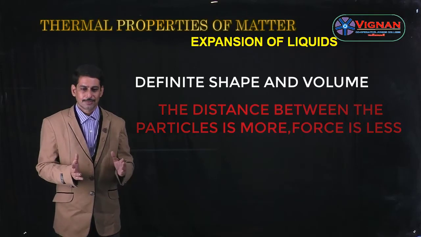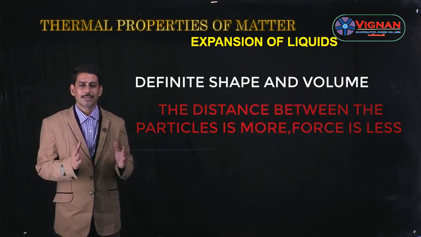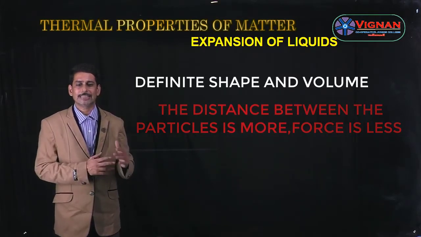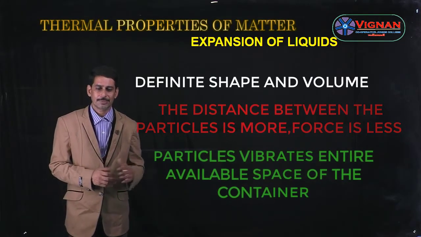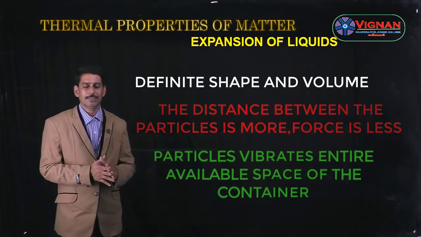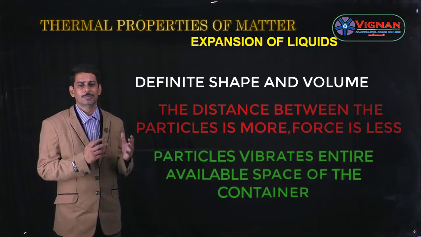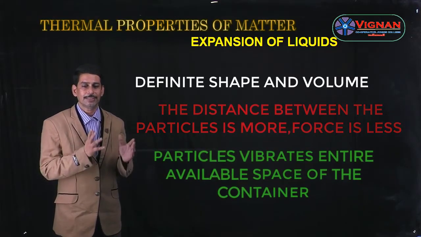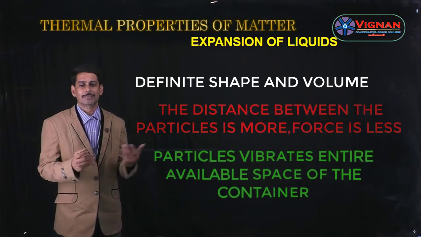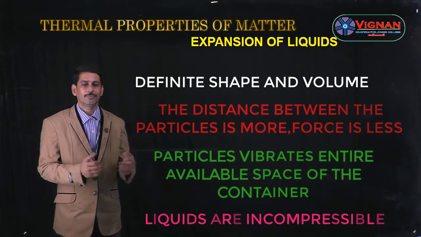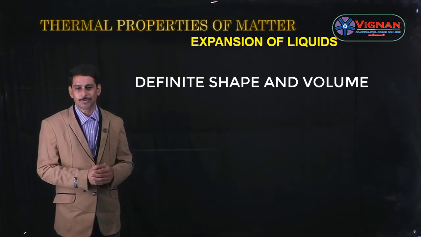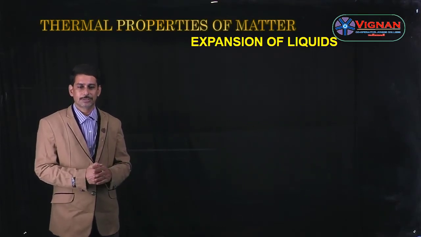In the case of liquids, the particles occupy the entire available space of the container. The particles vibrate through all the places of the container. And of course, liquids are also incompressible.